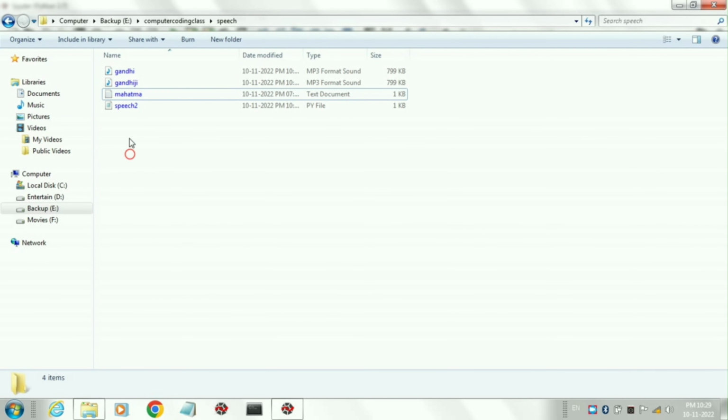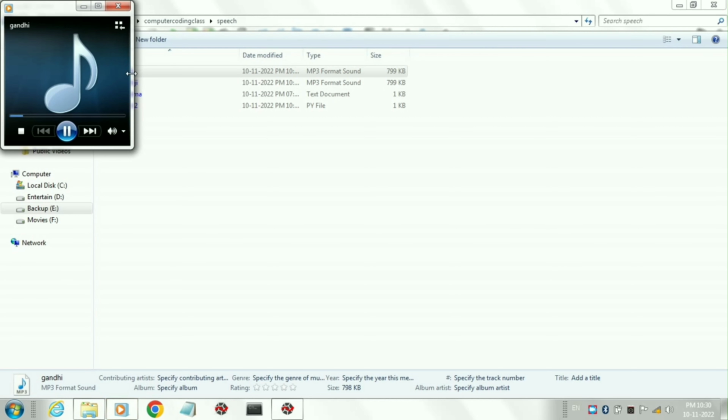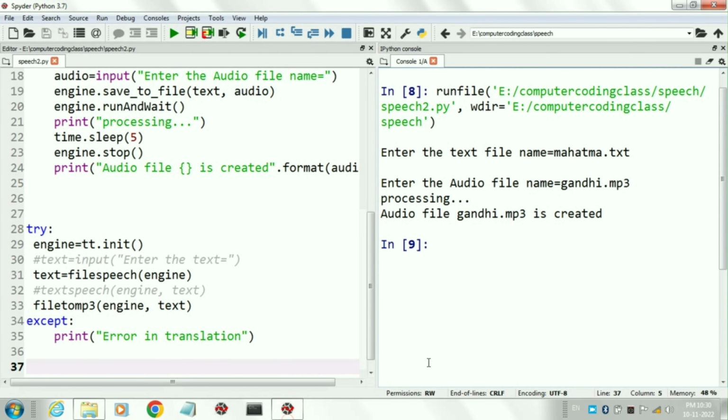Now we will check whether that file is created or not. So we open the folder where the source code file is created. We got the file here. Now run. 5 lines on Mahatma in English. Mahatma is well known as a freedom fighter and the father of our nation. He is popularly called Bapu. You found here that the speech rate is very high and the volume is very low.